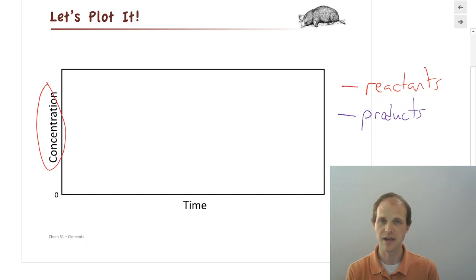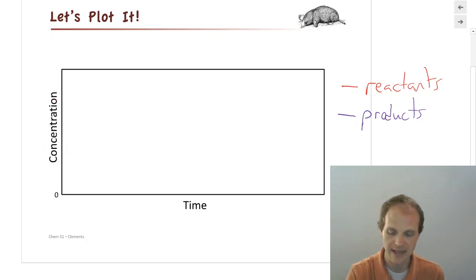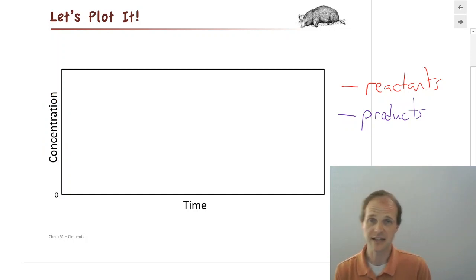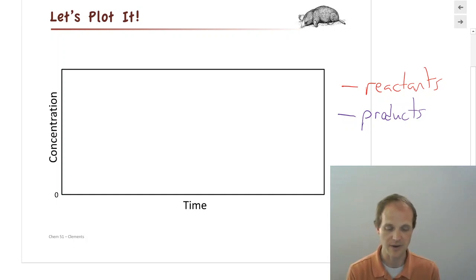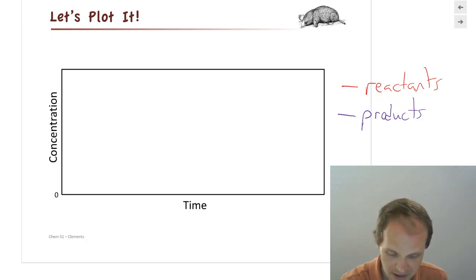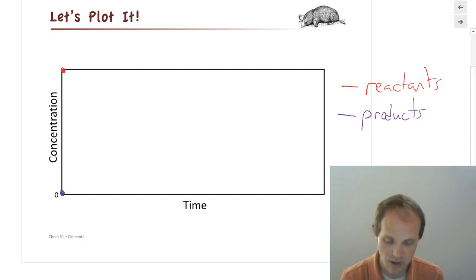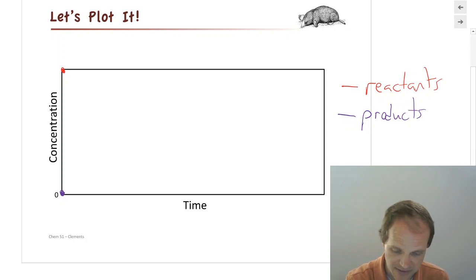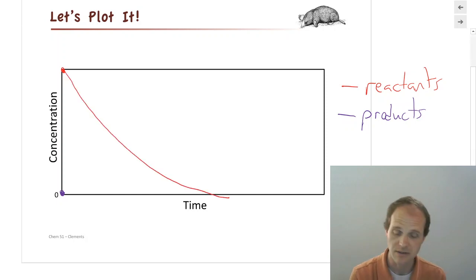So we're going to keep things simple for now, and we're going to say, let's assume we started with all reactants. So we have 100% reactants at the beginning. We have absolutely no products. So at the very beginning, our reactants are going to be way up here at their highest possible concentration. The products are going to be down here at 0 concentration because we don't have any of them yet. And as time progresses, again, what we've always assumed is that the reactants eventually go down to 0, and the products go up to their maximum.